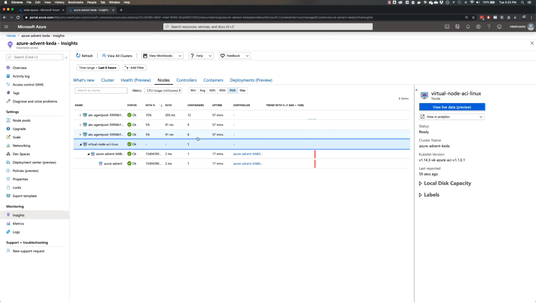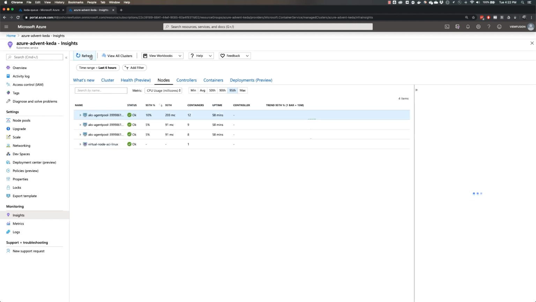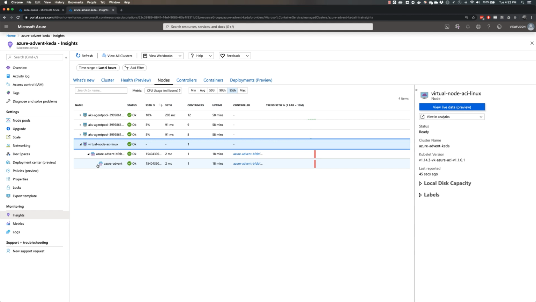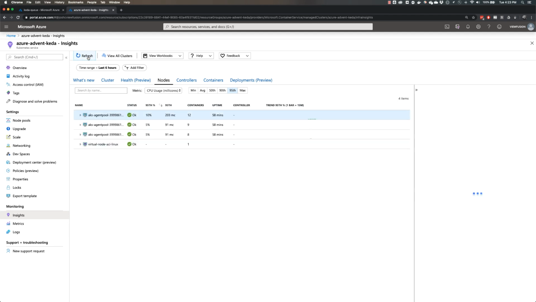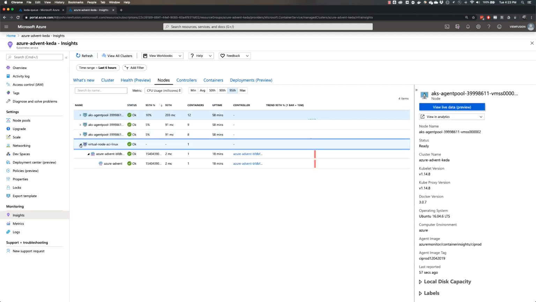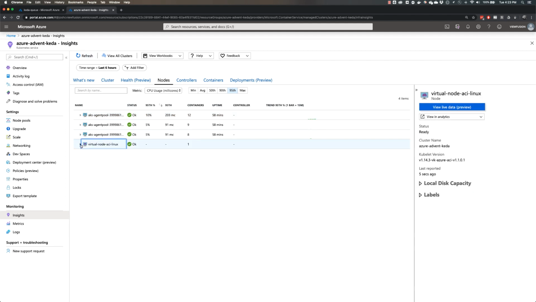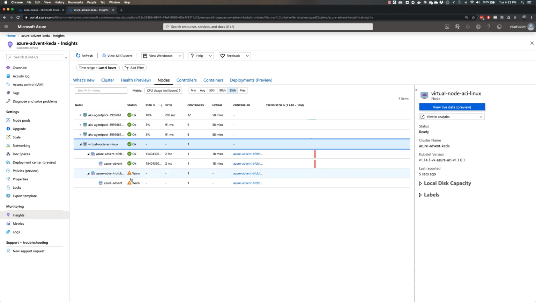And if we go back to our stats here, and we hit refresh, momentarily we should start seeing a lot of pods being created. Sometimes it can take a moment to refresh. Here we go. We're starting to see some activity.